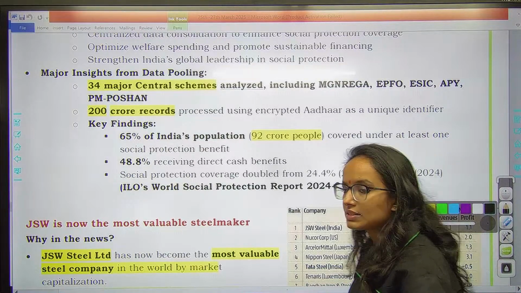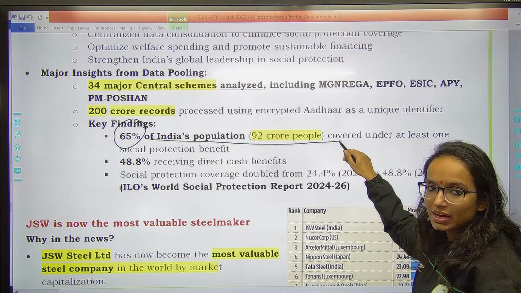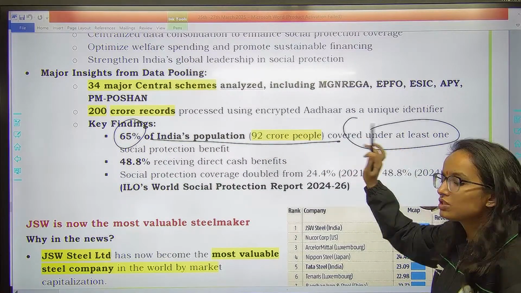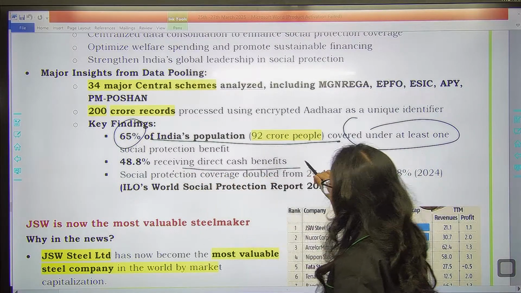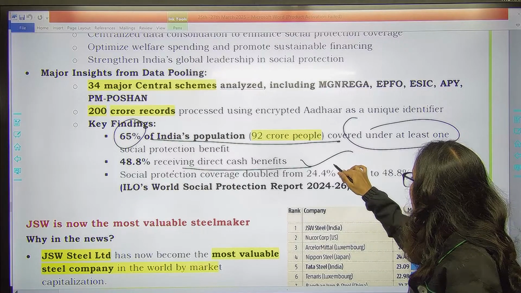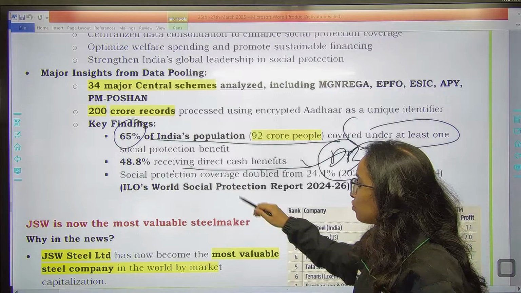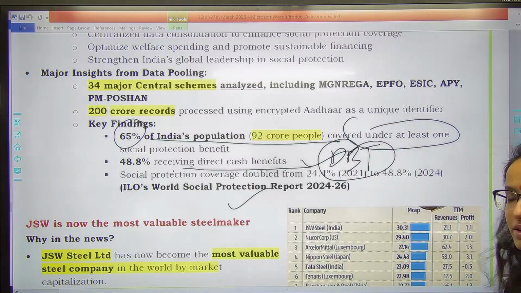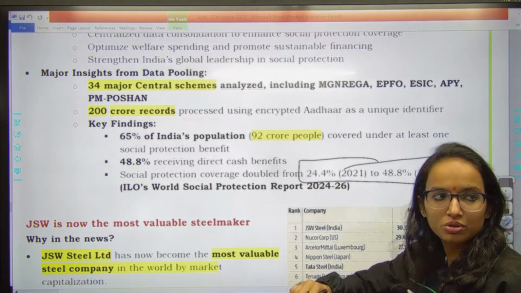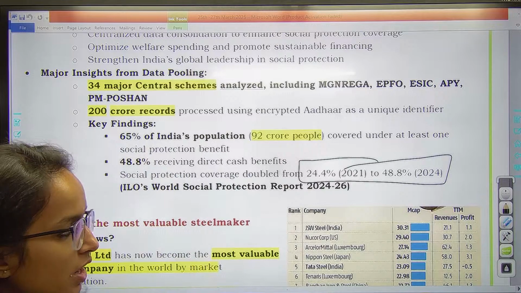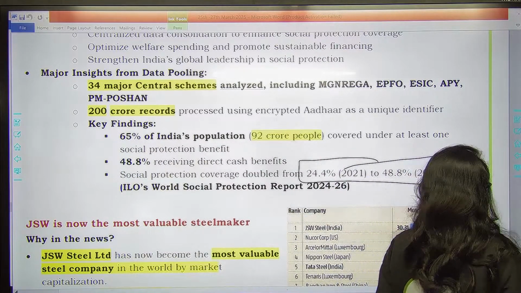Also, some of the key findings they have been able to find out and has been highlighted is 65% of India's population, almost 92 crores people, they are covered under at least one social protection benefit, which is good. But we need to increase it, right? 48.8% are receiving direct cash benefits, which is DBT, direct benefit transfer, DBT scheme, जिसमें directly आपके account में transfer होता है. Then social protection coverage has doubled from 24.4 to 48.8. ये figure हमने पहले भी 2-3 बार देखा है. I hope you all remember, yes or no? In the top 200 MCQs also we have discussed this. So this figure double हुआ है, 24.4% से 48.8% social protection coverage. Remember this thing.